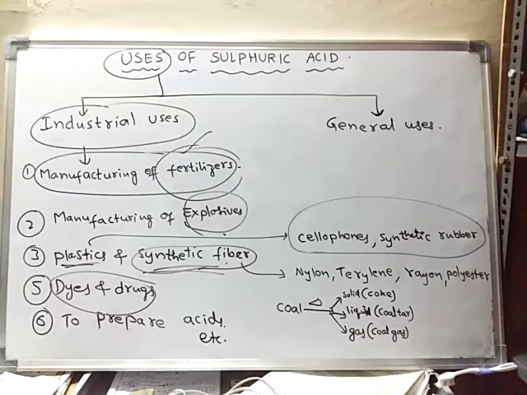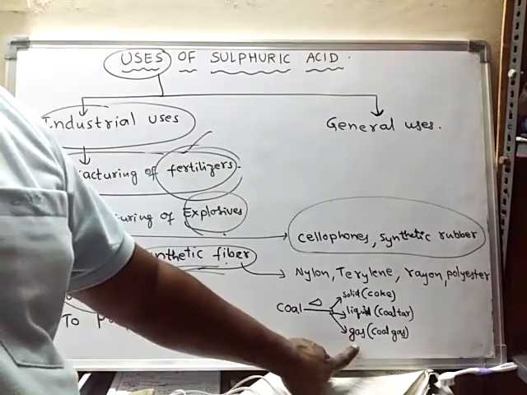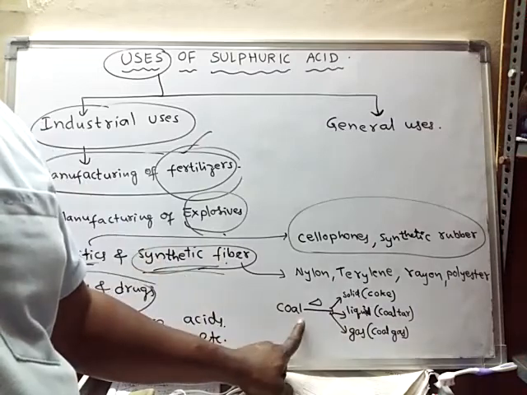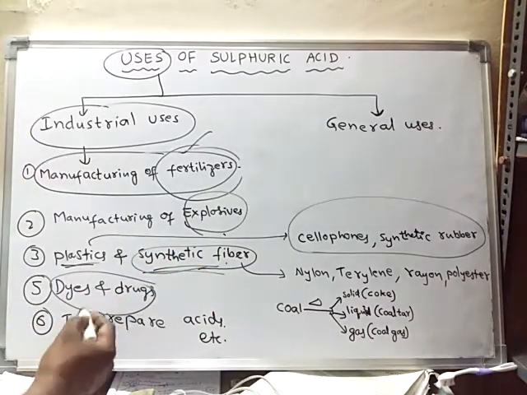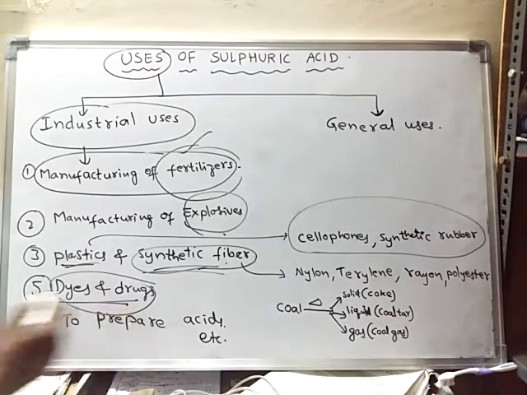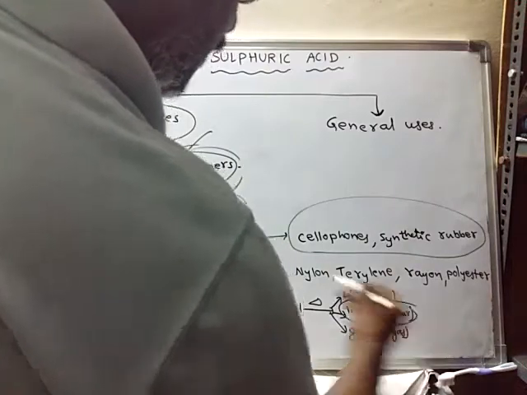That means this dambaru is used for laying roads, like a dambar road. And even some gaseous substances are also formed from coal. They are called coal gas. See, these dyes and drugs, they are obtained from coal tar.